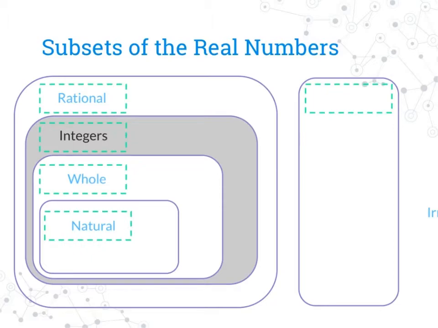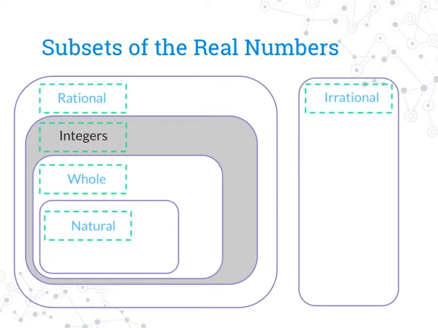Now, there are a whole set of numbers that are separated from the rational numbers, just like in high school, and those are the irrational numbers. So you have numbers that are either rational or they are irrational. They can't be both. Now, we could go in depth on each one of these subsets of the real number system, but we are only going to focus on integers in the 7th grade.